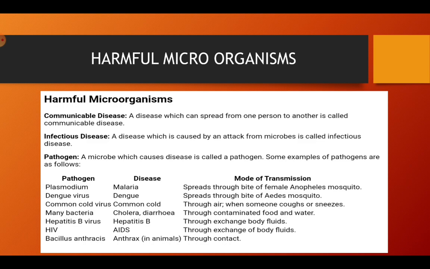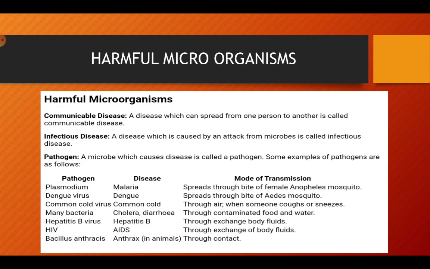Now what is a pathogen? A microbe which causes disease is called a pathogen. For example, if a virus in that person's body was causing the disease and it has caused the same disease in you, then the pathogen is the virus. Some examples of pathogens are as follows. These are not just general microbes like bacteria or fungi, but they have specific names.